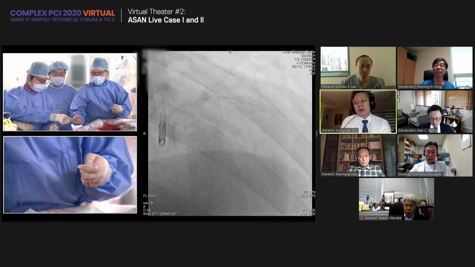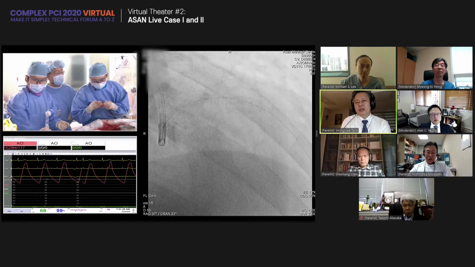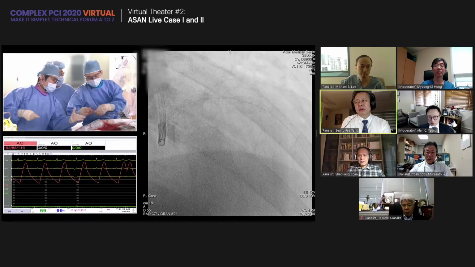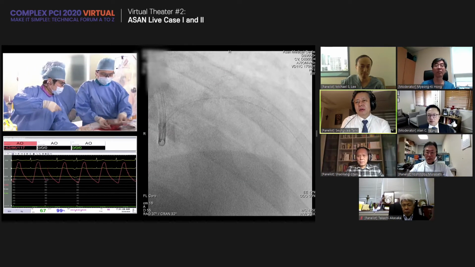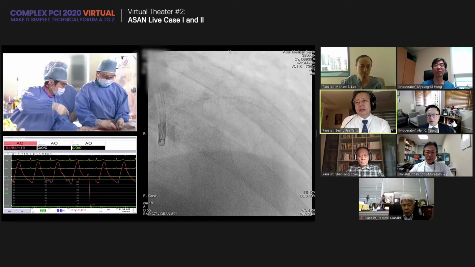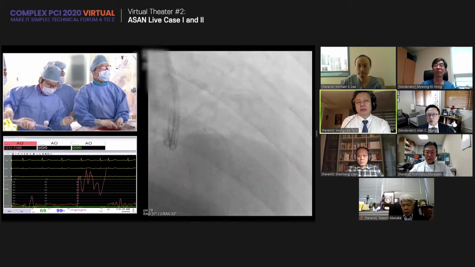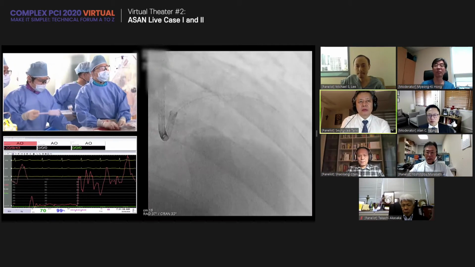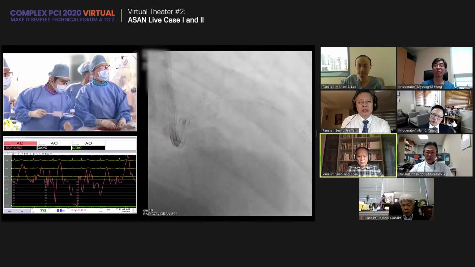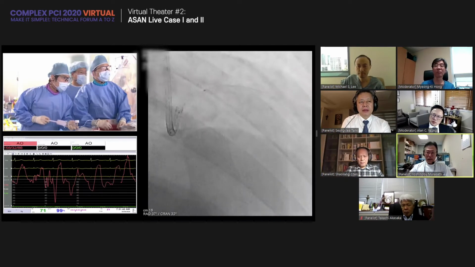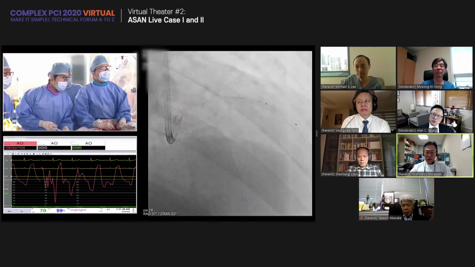Chen mentioned the duration of high pressure balloon for the calcified lesion. Depending on the Japanese data, if we have a tougher lesion, a longer duration is beneficial, even with the same pressure. Recurrent inflation is better.